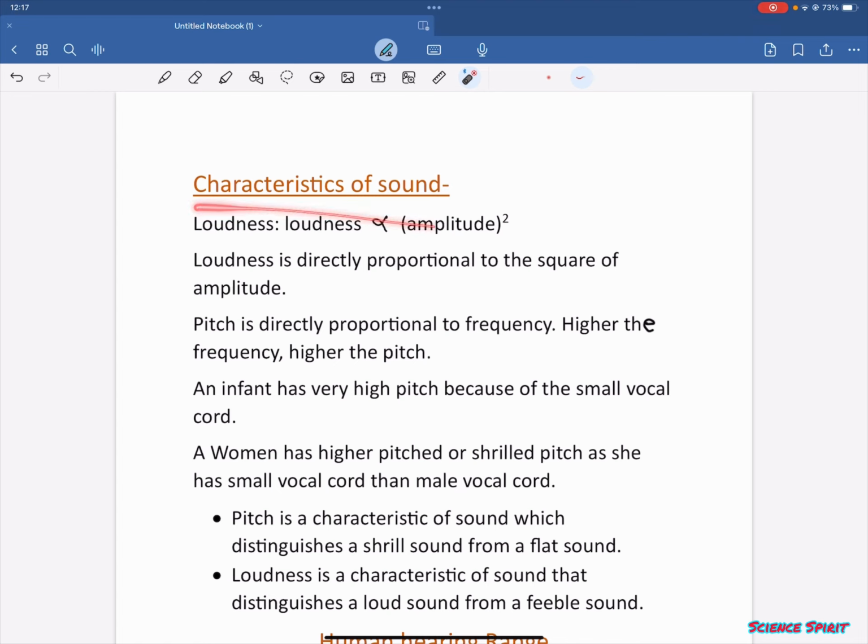Characteristics of sound. Loudness is directly proportional to the square of amplitude. Pitch is directly proportional to frequency. That is this. Higher the frequency, higher the pitch. Lower the frequency, lower the pitch.